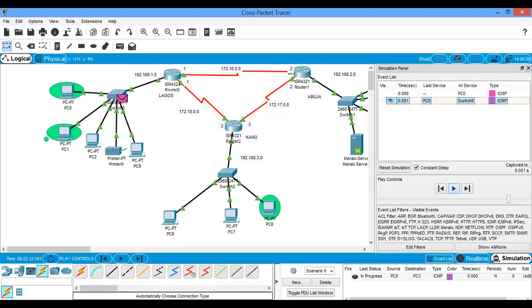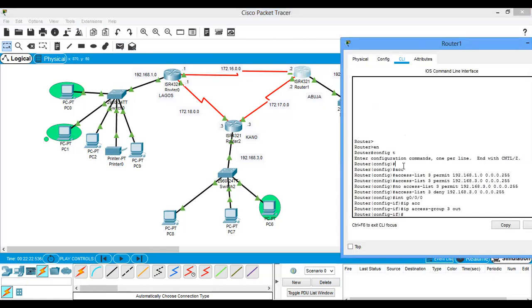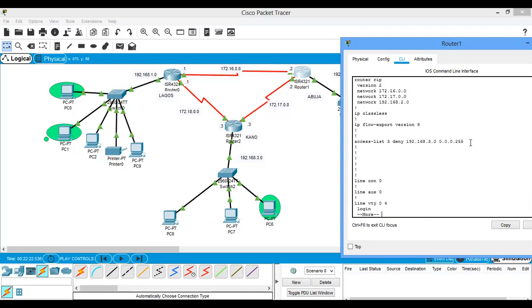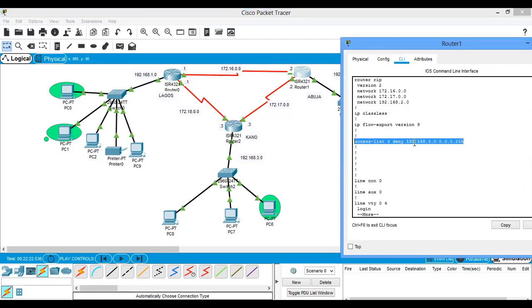So we are playing it. Maybe we did something wrong in our configuration. Let's check our configuration. Do show run. Okay, we denied Kano, and it denied every other one. You know that the router will implicitly deny every other person.